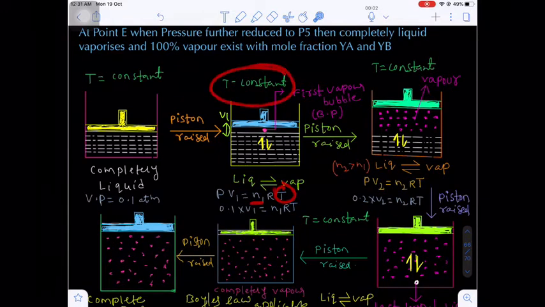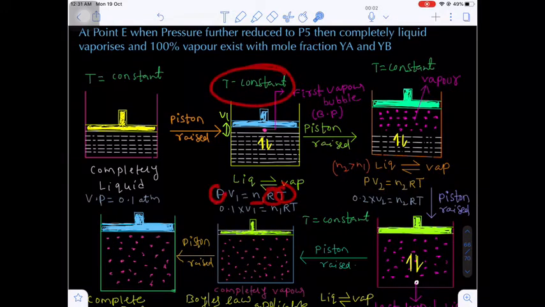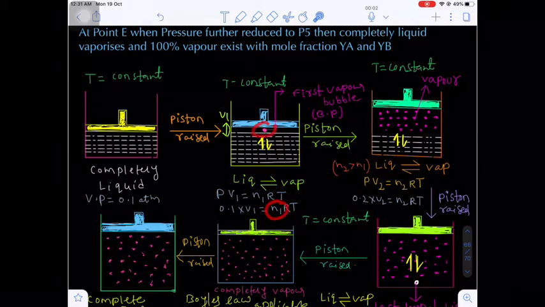Temperature is constant, we know R, we know the P value, and we know the V value. So with the help of this we can find the number of moles of the vapor, that is, the first drop of the vapor.